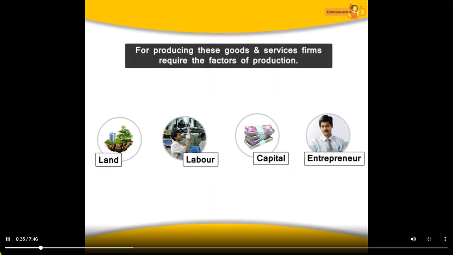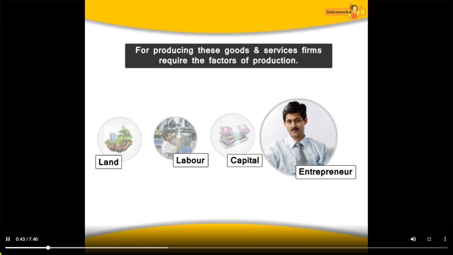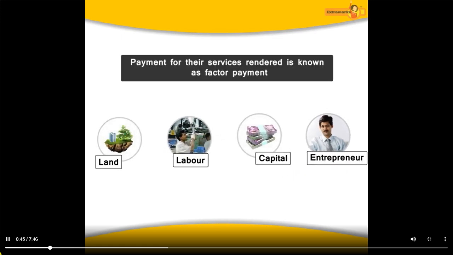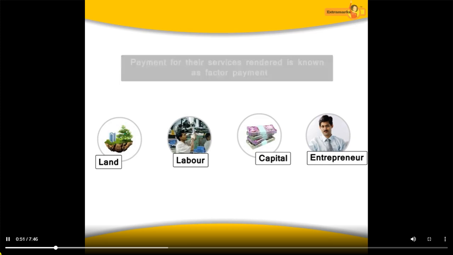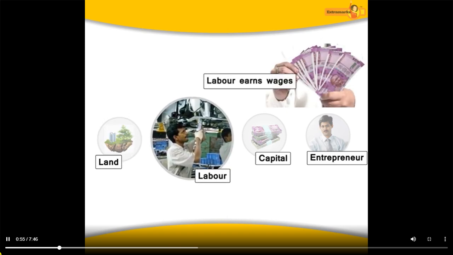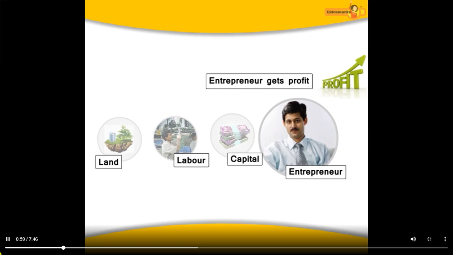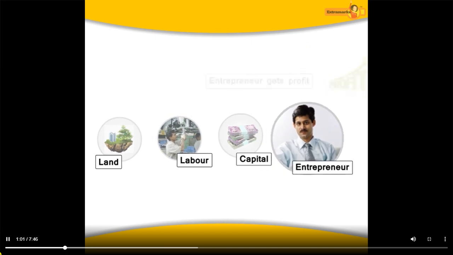For producing these goods and services, firms require the factors of production, that is, land, labor, capital and entrepreneur. These factors of production get payment for their services rendered, which is known as factor payments. Land gets rent, labor earns wages, capital gets interest, and entrepreneur receives a part of profits generated.